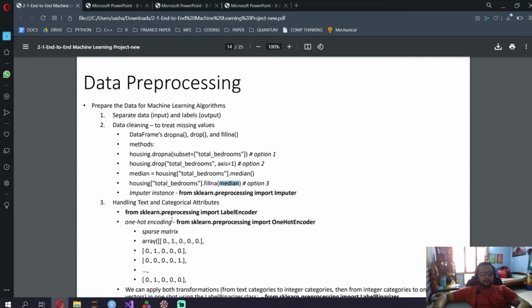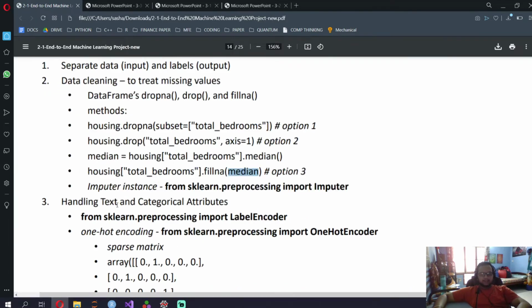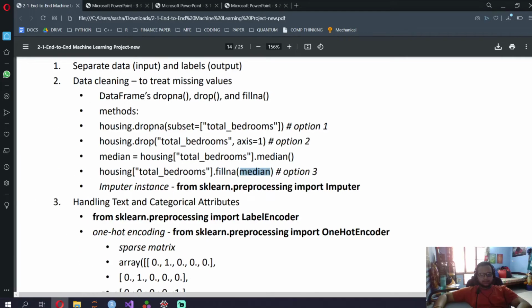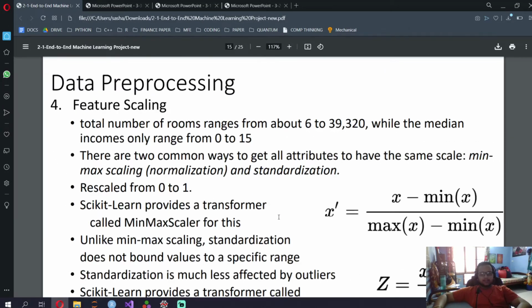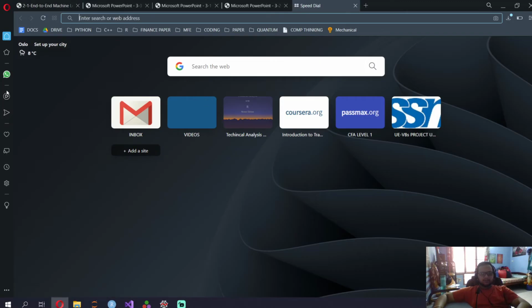Then you handle text and categorical attributes. Let me zoom in. Handling text and categorical attributes. So from sklearn.preprocessing import label encoder. Do not do one hot encoding, it's not worth your time. She hasn't written the code over here, so let me just open up assignment number 5, I think.